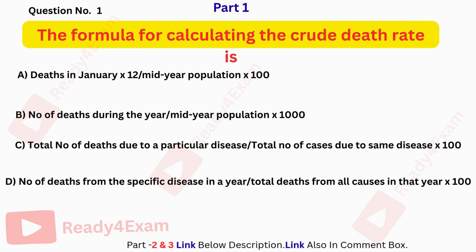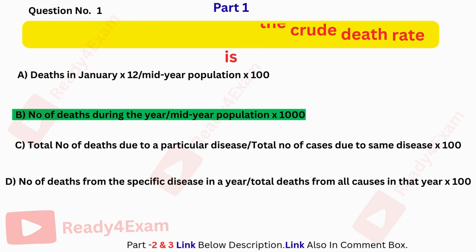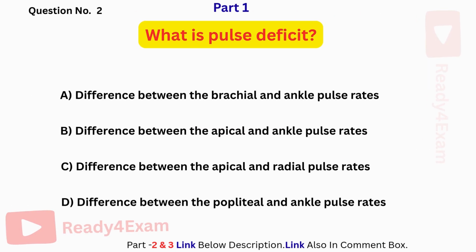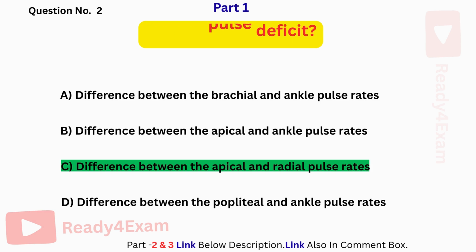The formula for calculating the crude death rate is... The correct answer is B. Number of deaths during the year over mid-year population, times 1000. What is pulse deficit? The correct answer is C. Difference between the apical and radial pulse rates.